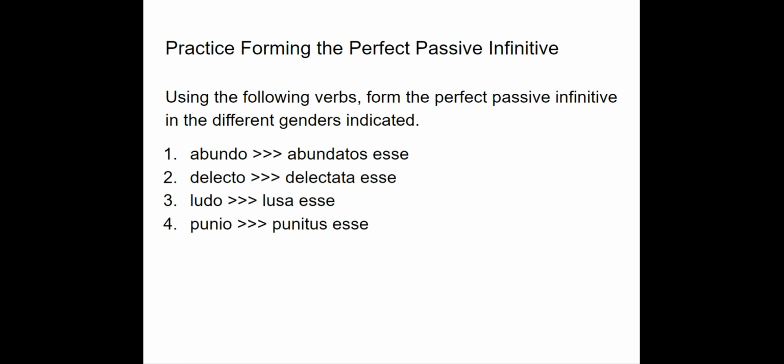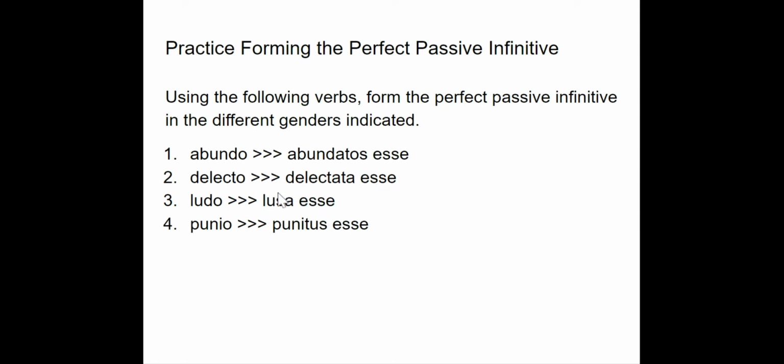All right. Okay. I asked for masculine accusative plural, so we'd have abundatos because we have first and second declension endings for our participle, and then esse. I asked for feminine nominative singular, which would be delectata esse.